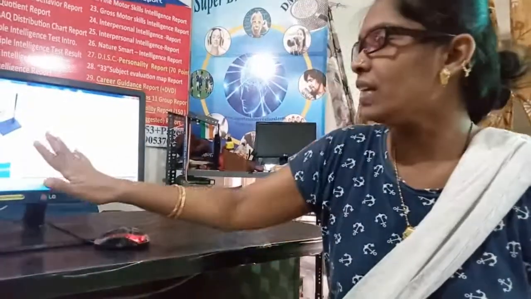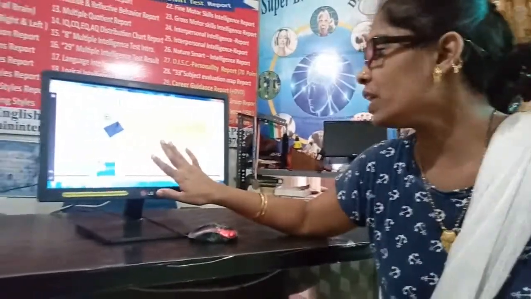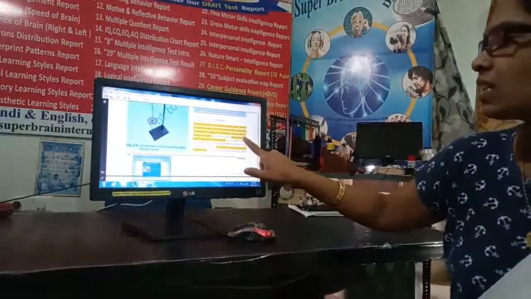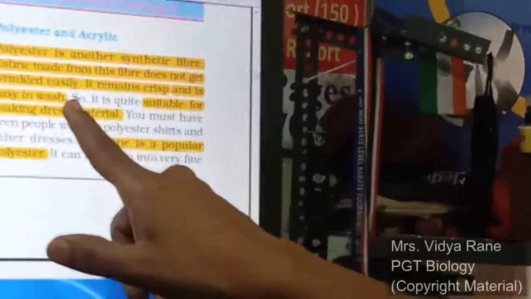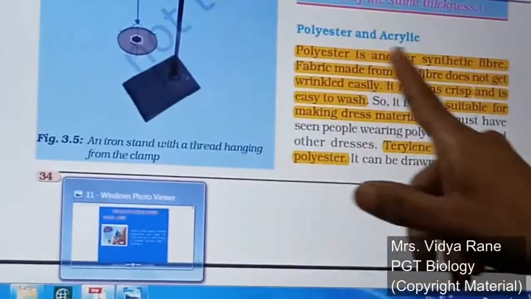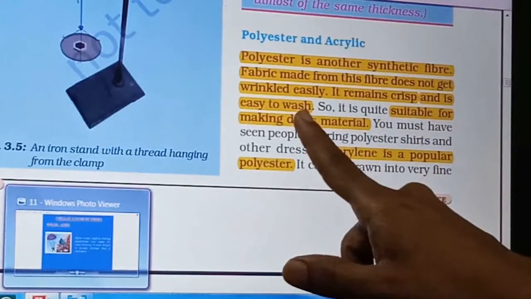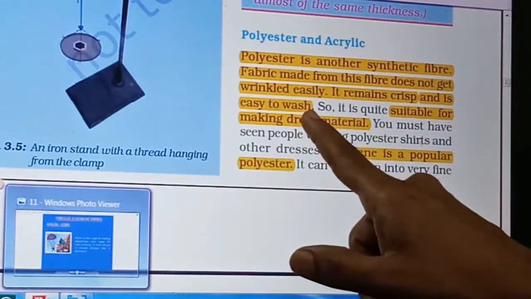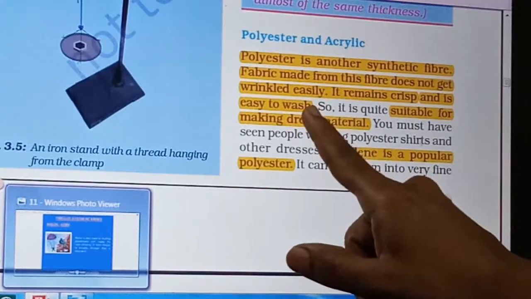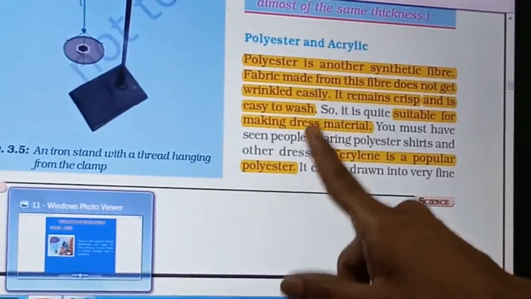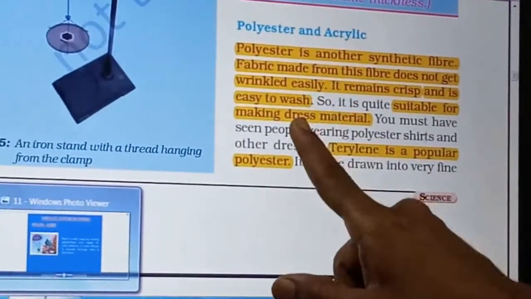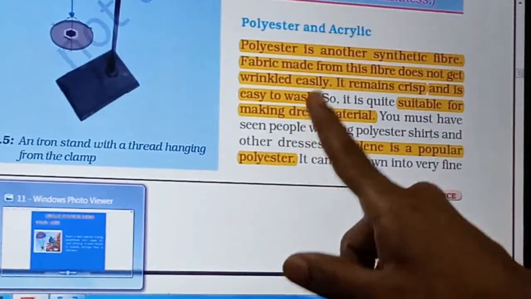Ironing is not required, right? No need to press these clothes. So maintenance will be very easy for these types of clothes, right? It remains crisp and it's easy to wash. As these characteristics make this type of fabric easy to maintain and suitable for making dress material, it has become more popular, right?